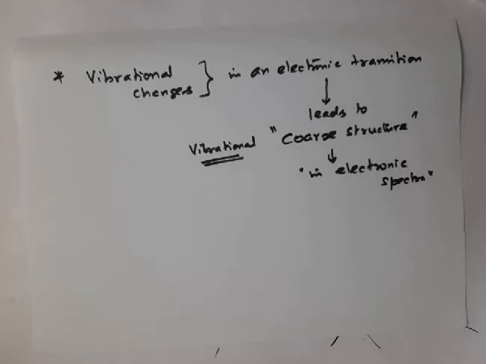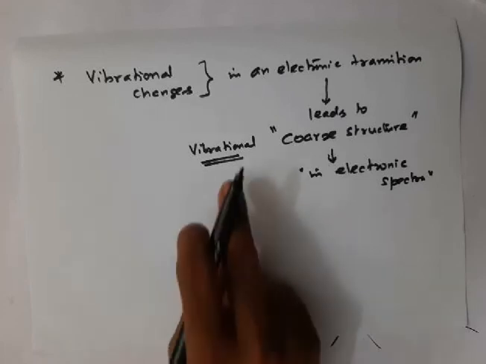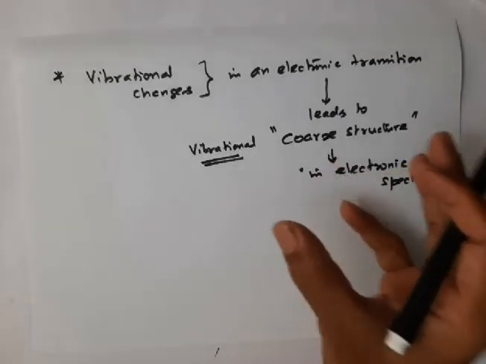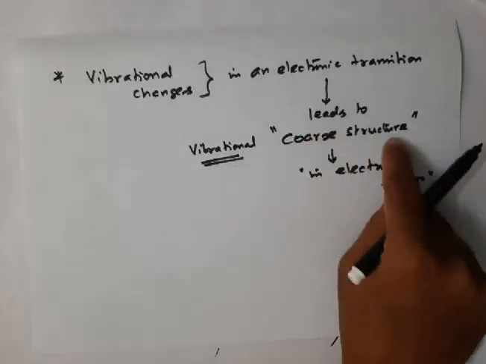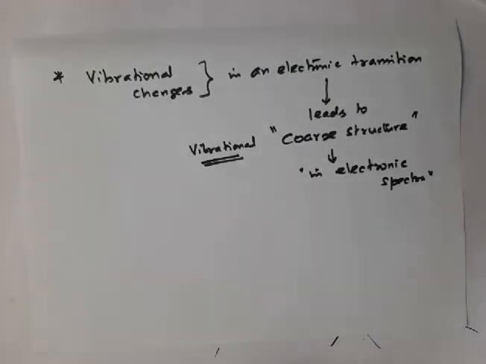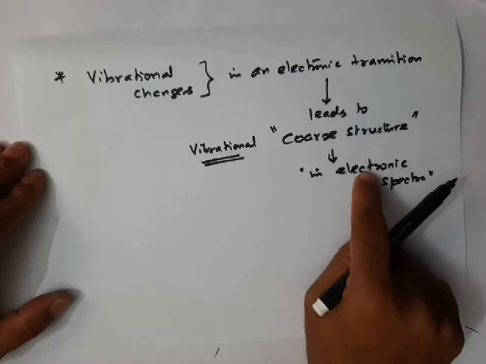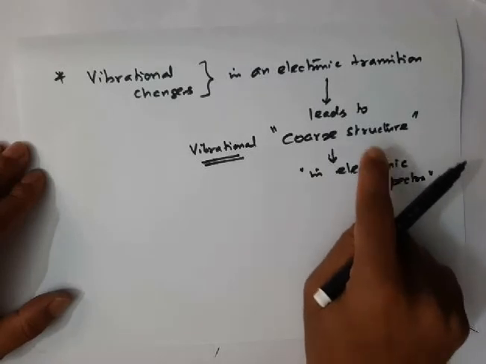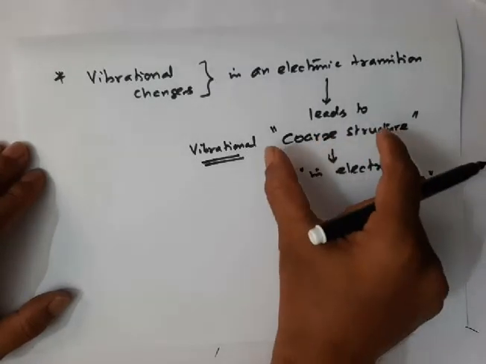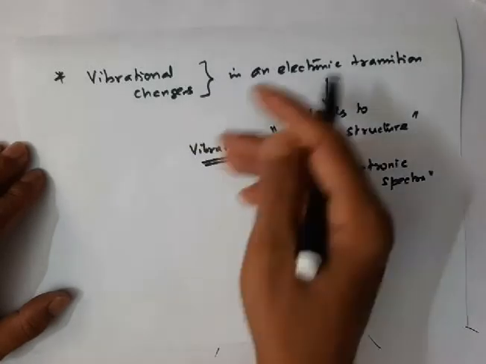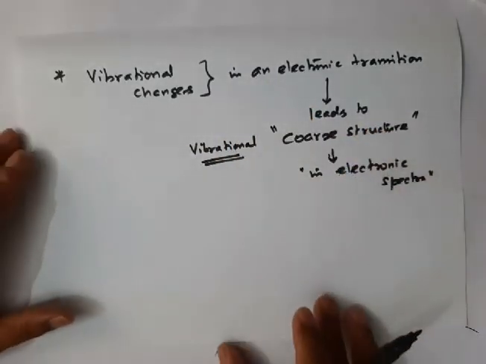The transitions that appear in an electronic spectrum due to vibrational changes will produce some lines in the spectrum, and those lines are called coarse structures. Or simply we can say, in an electronic transition you will get an electronic spectrum, and in that spectrum, if you get lines due to vibrational transitions, those lines are called coarse structures.